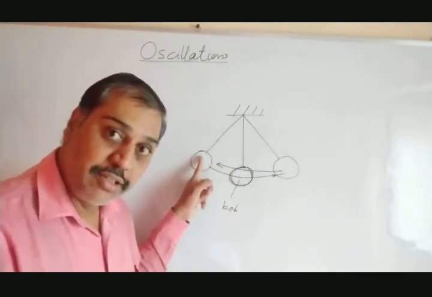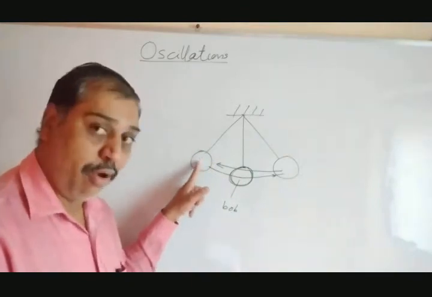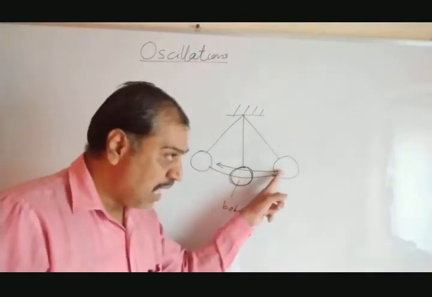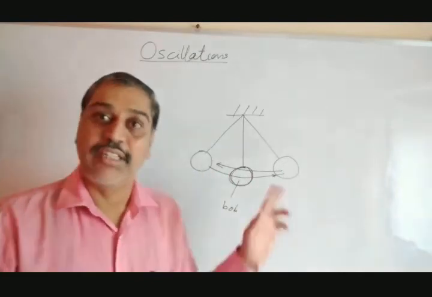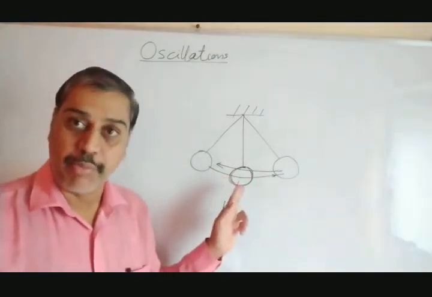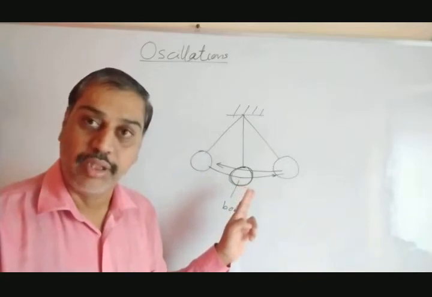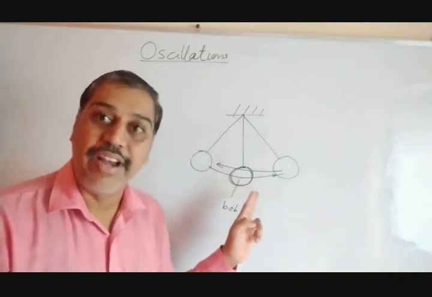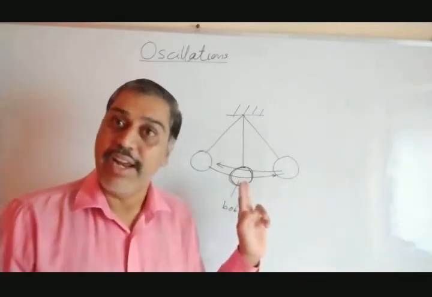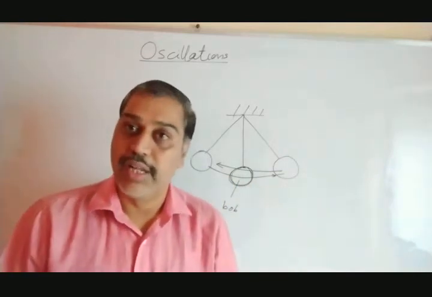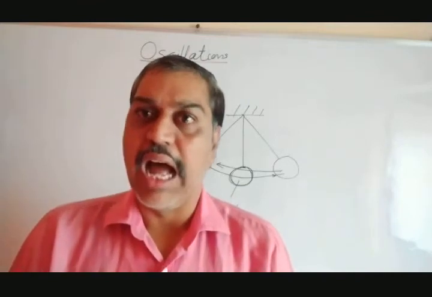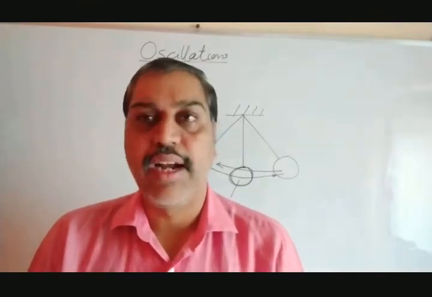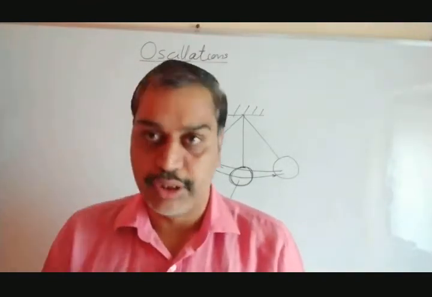Remember, here also the time taken by this bob to move from this position to that and come back to this position always remains constant. So this is said to be to and fro type of oscillatory or vibratory motion, which is nothing but a periodic oscillatory motion. So we have seen oscillation and periodic motion, and periodic motions may be vibratory or oscillatory motion, or circular motion that we have learned.